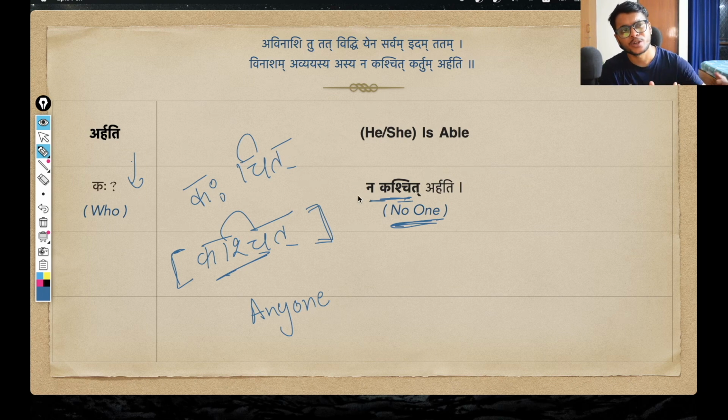No, when we continue a story and there was one person who did this. So in that sense, since here it is preceded by na, na kaschit simply negates the meaning. So anyone changes into no one. Okay, and then we are completing the sentence: na kaschit arhati, that no one is able, no one is eligible, no one is capable for doing something. What is that something, we'll see.